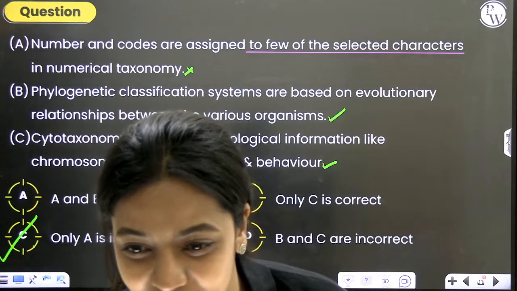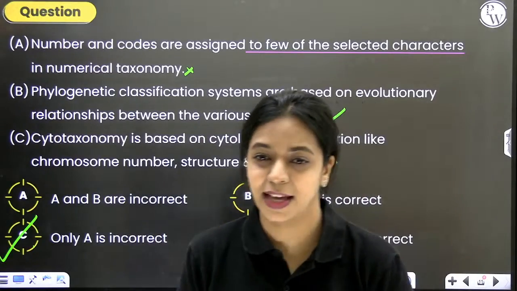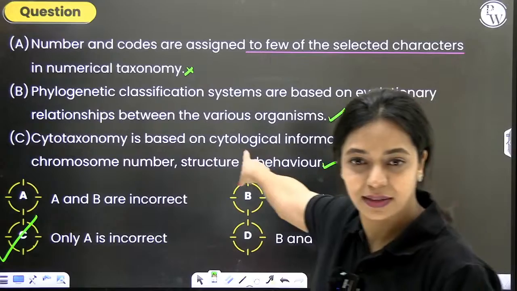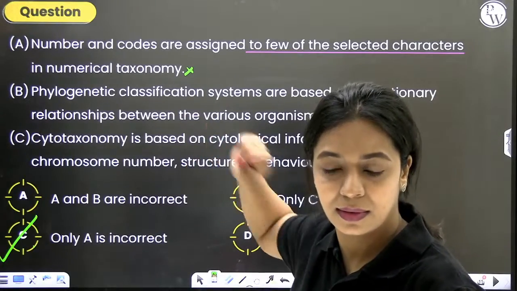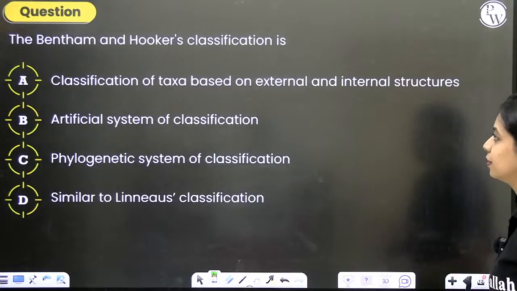Thanks, Hiteshwari. Thank you, Sampath. Okay, so this is clear now, no doubts, right? Is this question clear? Now let's move on to our next question.